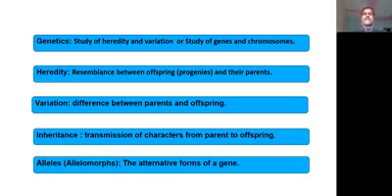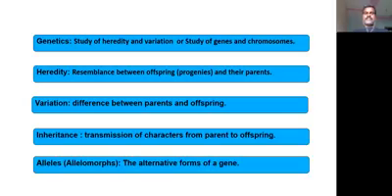In that, one of the lessons that we are going to study is Principles of Inheritance and Variation. In that lesson, some terms come up. Heredity: resemblance between offsprings or progenies and their parents. Variation: difference between parents and offspring.